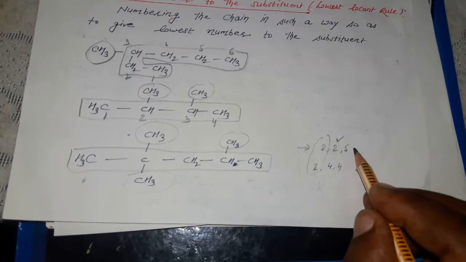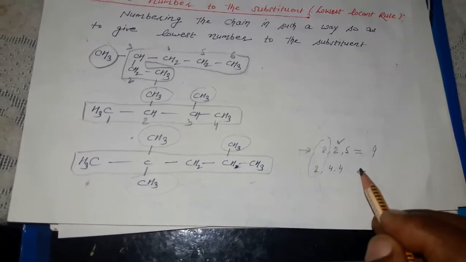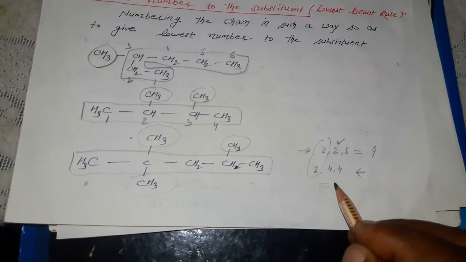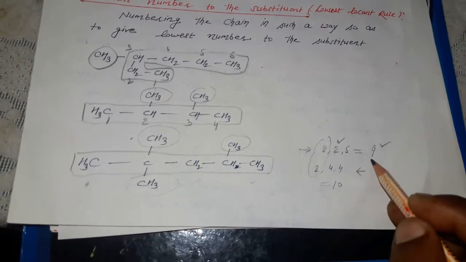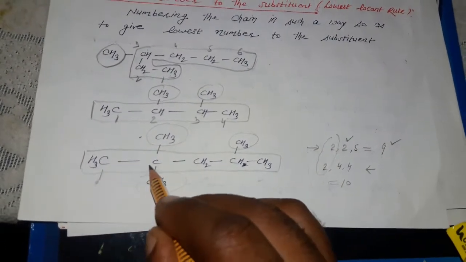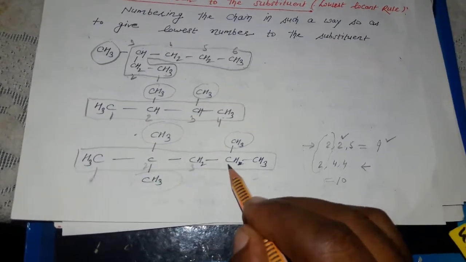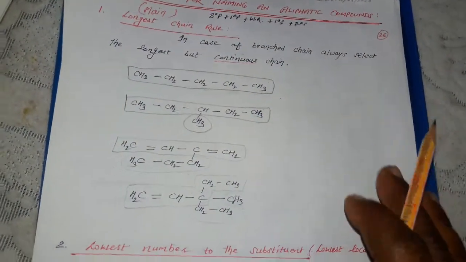Otherwise you can see the sum rule, that is, the sum of the positions is 9, and in this case the sum of the positions is 10. So again the lowest sum rule is saying this one is the correct numbering. So we are giving the numbering from left to right, 1 2 3 4 5. So you can give the numbering of these compounds also after the selection of chain.